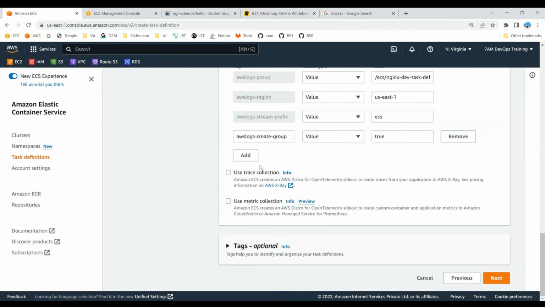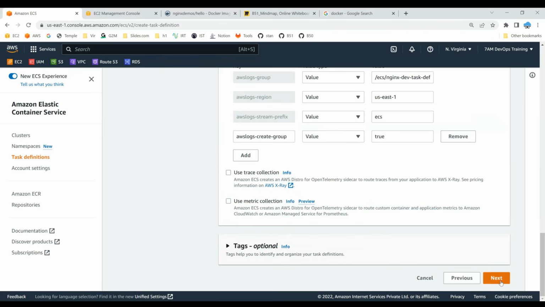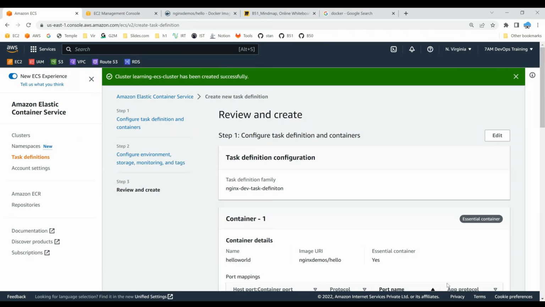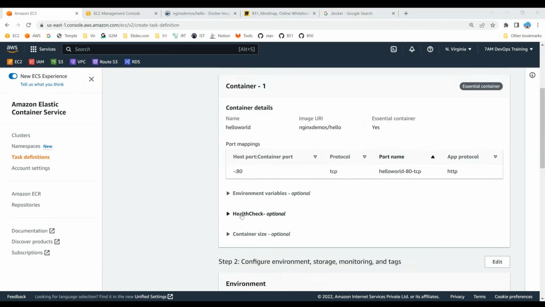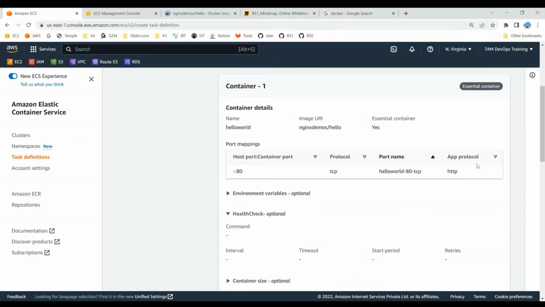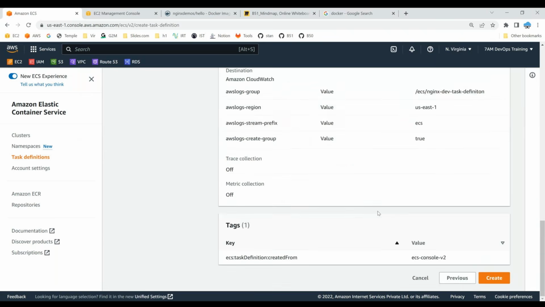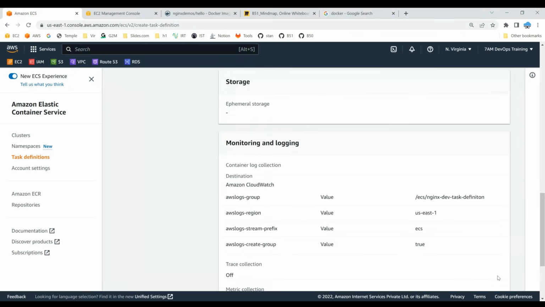So these are optional, for metric based monitoring. It is absolutely for observability, so in my case I don't want to proceed with that. Now environment variables, health check. You can also define a health check. If you want to define a health check, it's your choice again. Scroll down. So configuration is done, monitoring is done, everything is done. Create. Now your task definition is getting created.